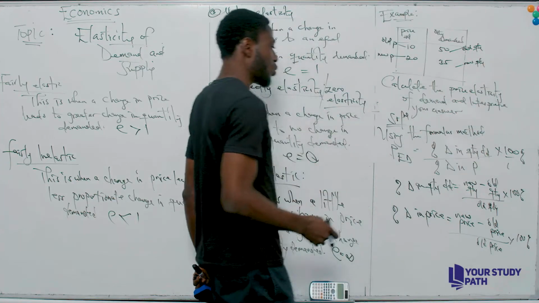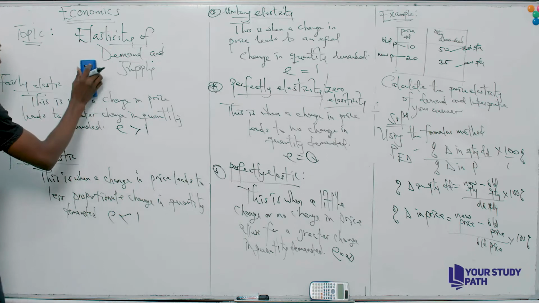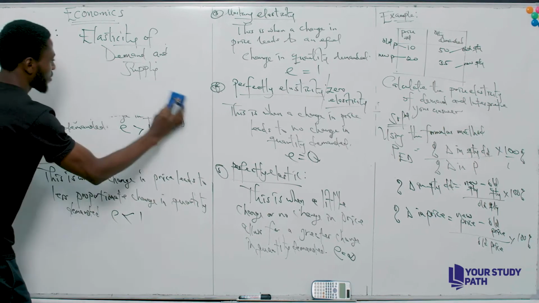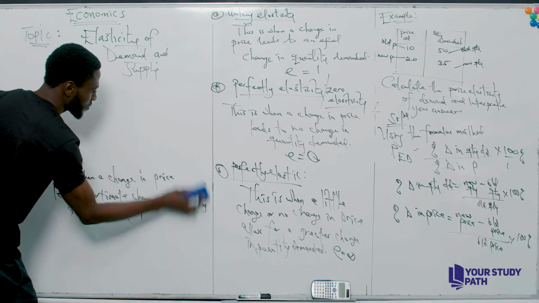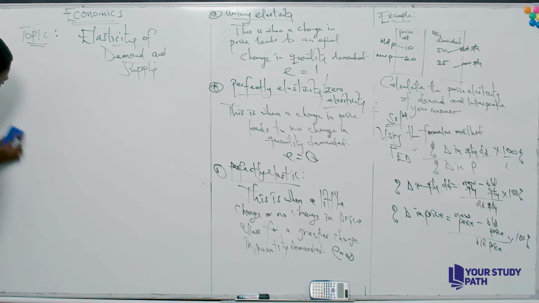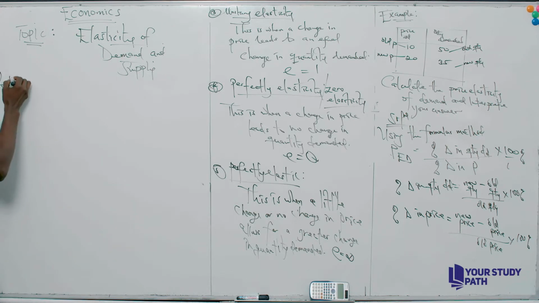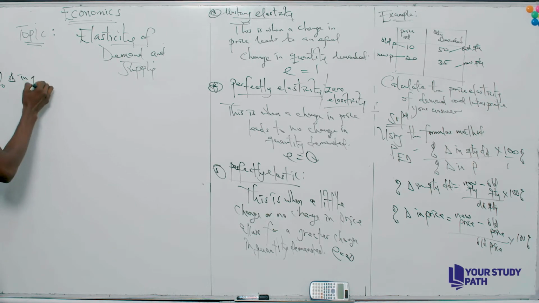So we can just impute and then solve. Write with me to this side. So for the percentage change in quantity demanded,